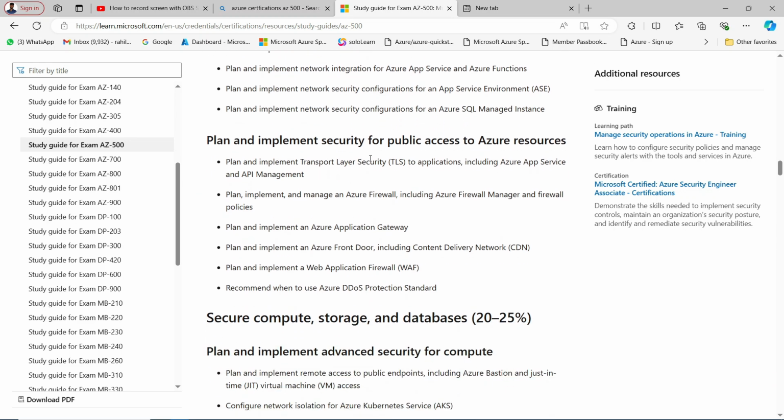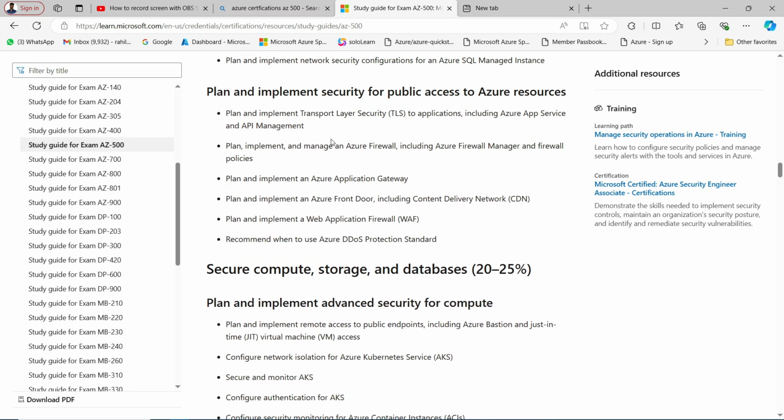Okay, plan and implement security for public access to Azure resources, right? As you can understand from this statement, if anyone wants to access your Azure resources from outside the network, how many ways do we have, and how can you configure this? First of all, we have TLS, Azure App Service, API Management, Azure Firewall. We have firewall policies, Azure Application Gateway, CDN, Azure Front Door, WAF, right? We have DDoS protection.